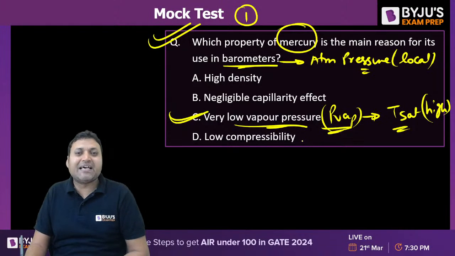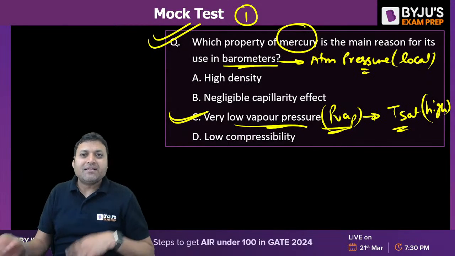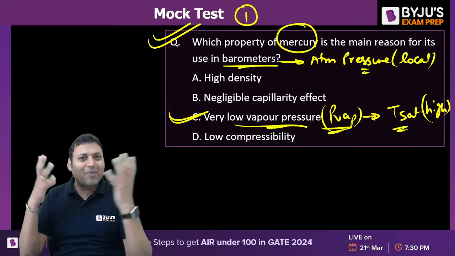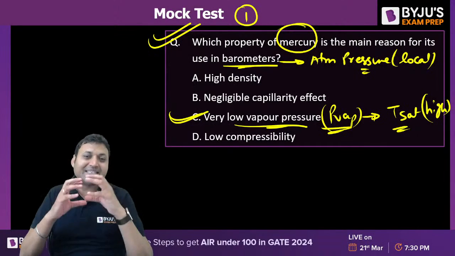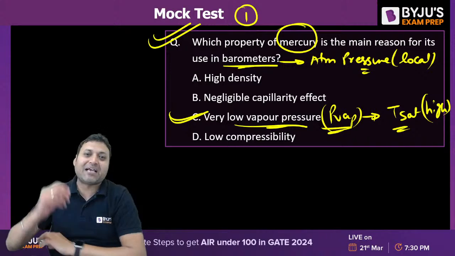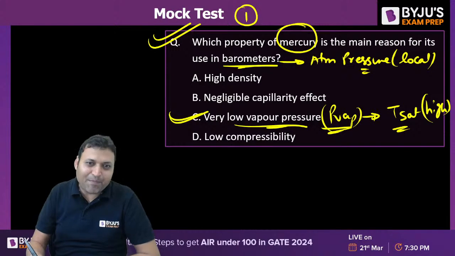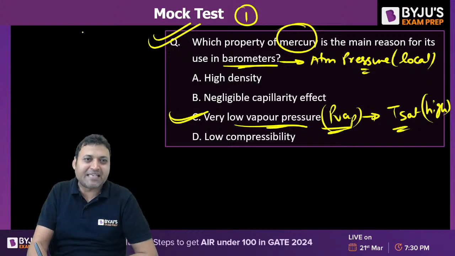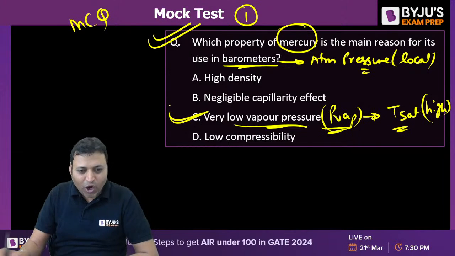That is the reason it is difficult to vaporize mercury. Mercury does not get vaporized. That is the reason the reading of the barometer becomes more and more accurate. That is the primary reason. The secondary reason can be high density. But if it is an MCQ, option C is the correct answer.